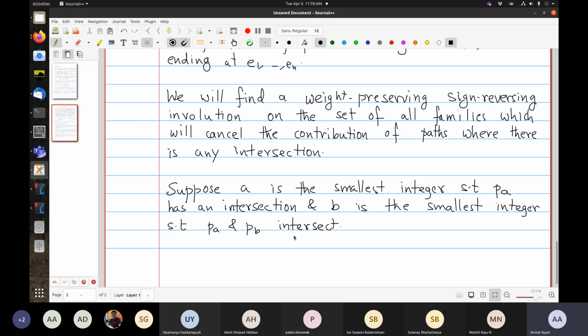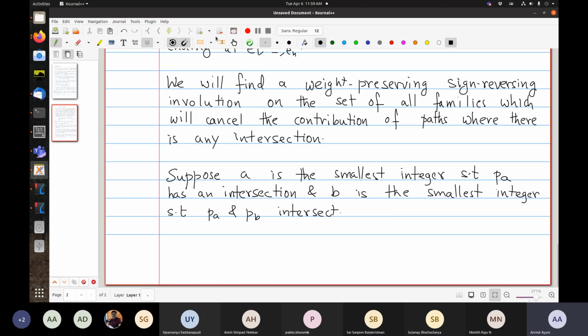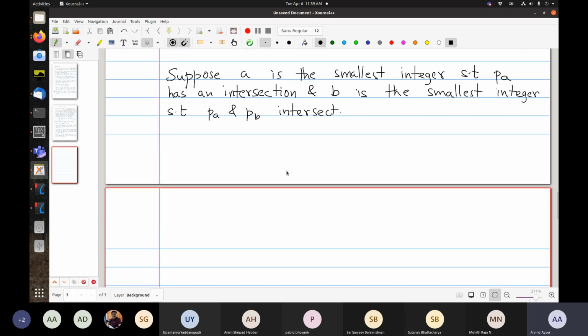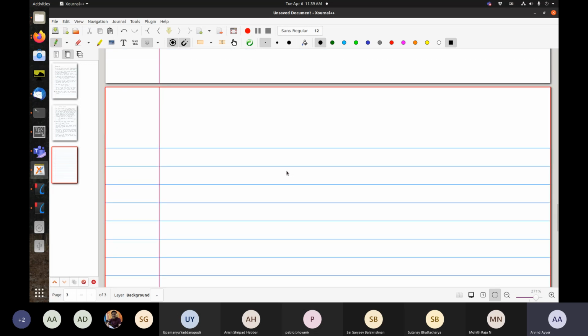Another way of saying this is if I take pairs Pi, Pj and order them, if I treat them as a word, then in dictionary order, this is the smallest. Okay, so this fixes something. So now let me draw a cartoon of this.